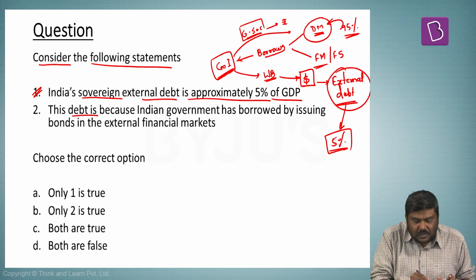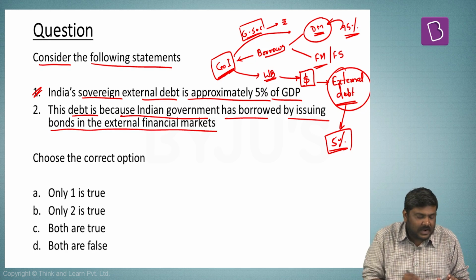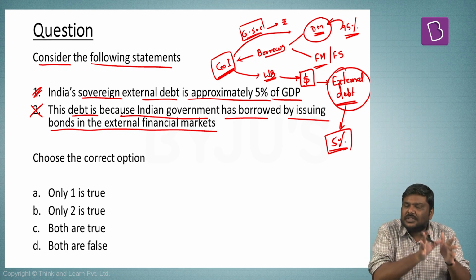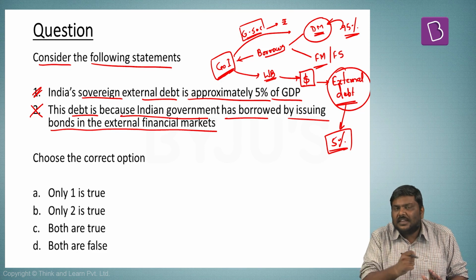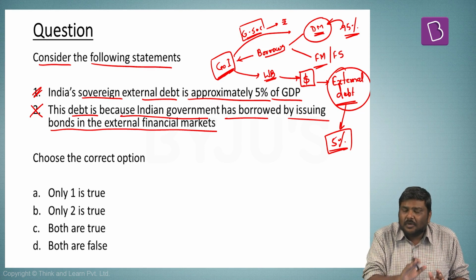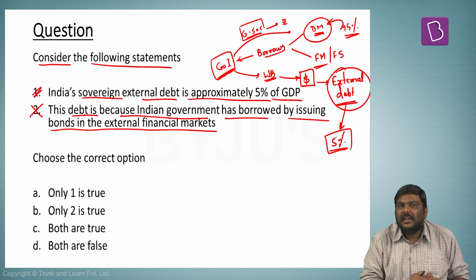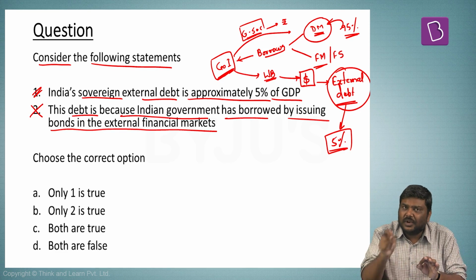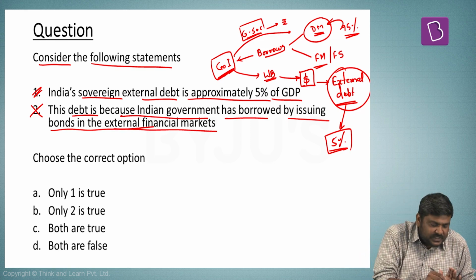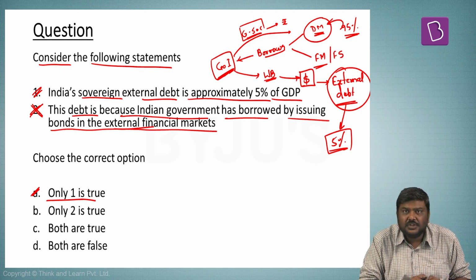This particular debt is because the Indian government has borrowed by issuing bonds in the external financial market. This is wrong. The Government of India has not issued any kind of Indian sovereign bonds in the foreign market as of now. Very recently, this has been proposed in the recently concluded budget, but the fact of the matter is that the Government of India so far has not issued it. If these are issued in the coming days, it will be the first time that the Government of India is issuing sovereign bonds in the international markets. So the second statement is wrong. The right option for this question will be option A, only the first statement is true.